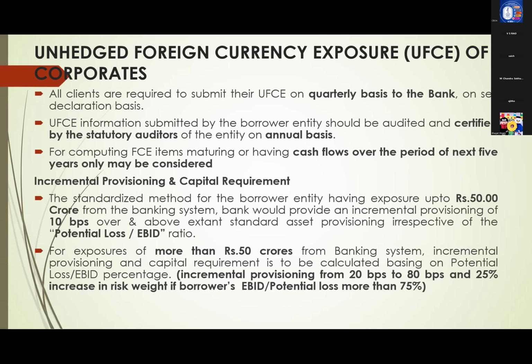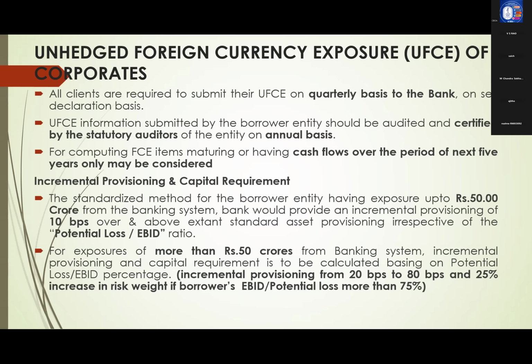Maximum risk weight up to 75% will be enhanced. And second, provisioning also, maximum up to 0.4%, will be enhanced in case of unhedged foreign currency exposure. In such cases, we have to charge additional rate of interest. And what is this maximum additional rate of interest?